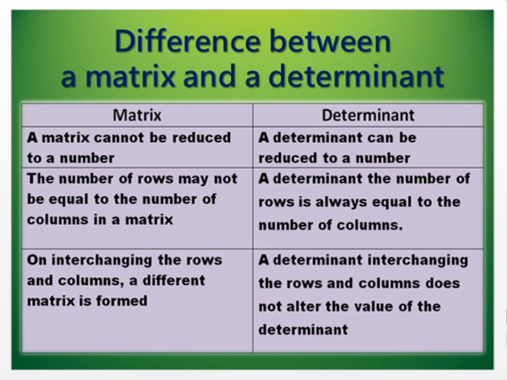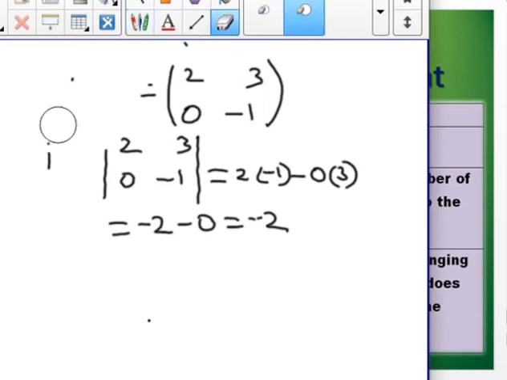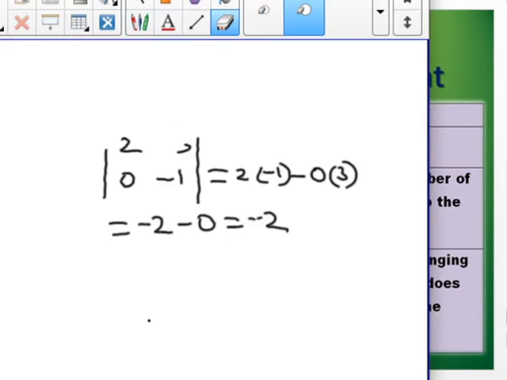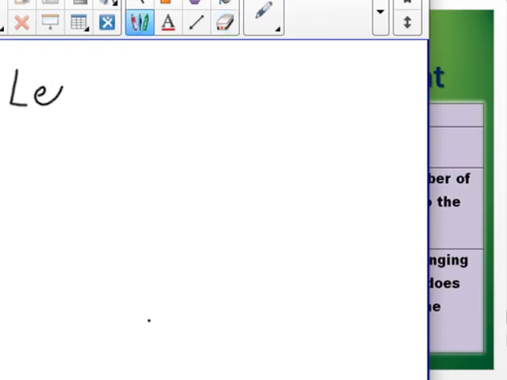Then see the third difference. On interchanging the rows and columns, a different matrix is formed. But in a determinant, interchanging the rows and columns does not alter the value of the determinant. So we will see here. Consider a matrix A equal to 3, 4, 0, 2.